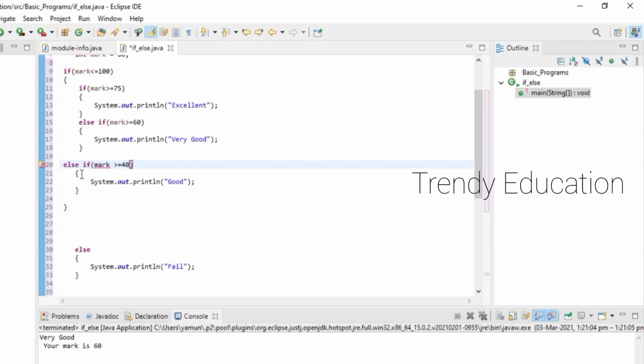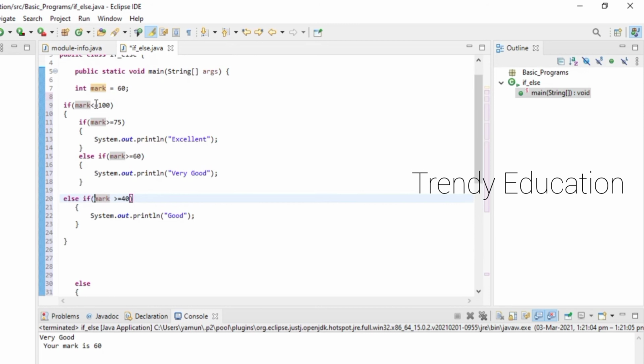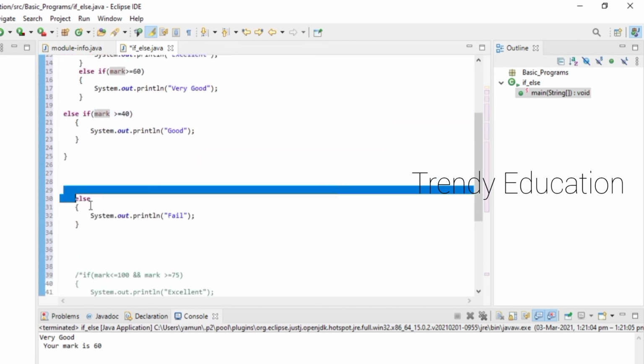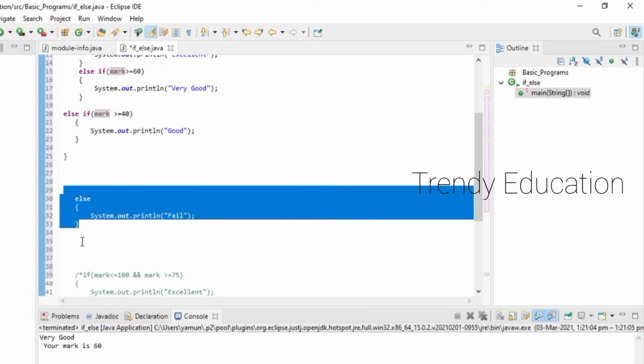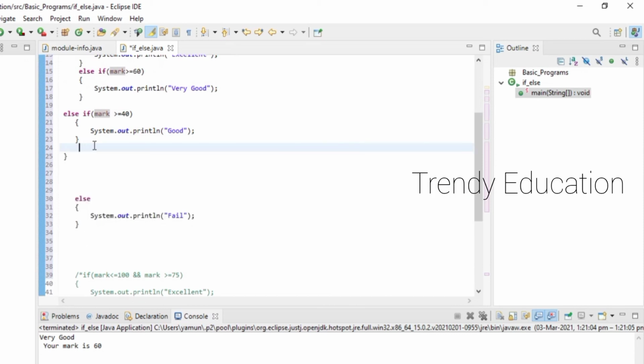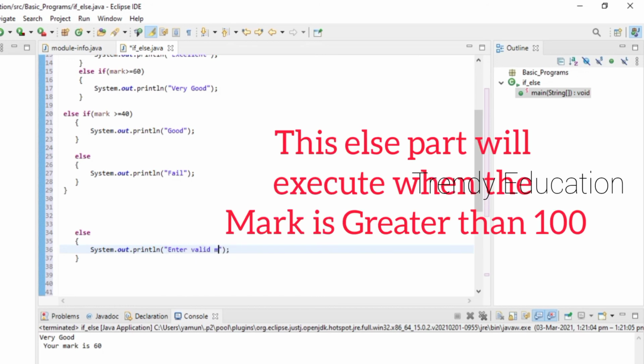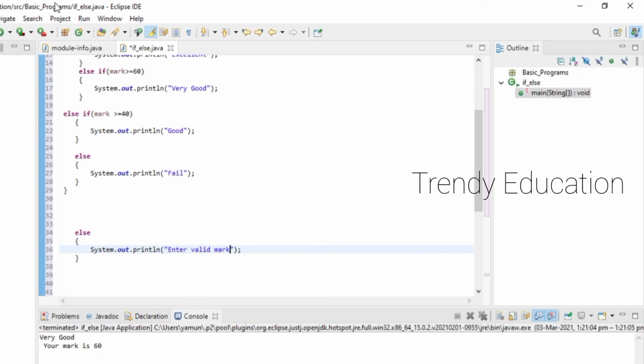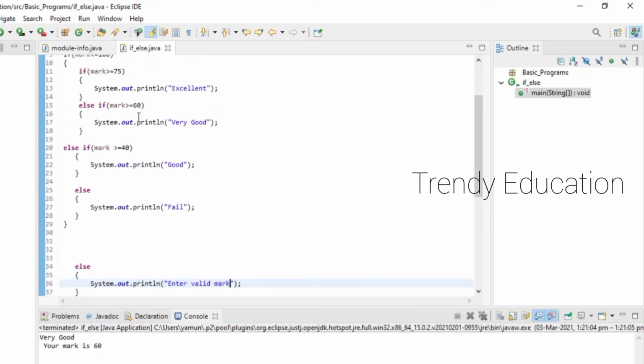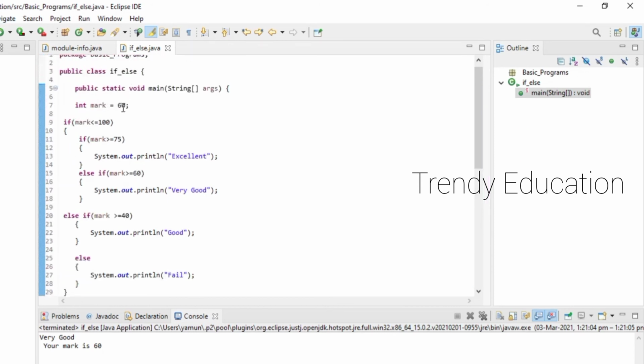Again, control V. And here I'm going to enter valid mark. So now we'll run this.